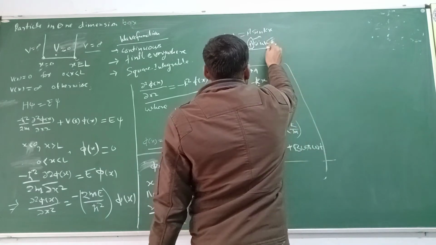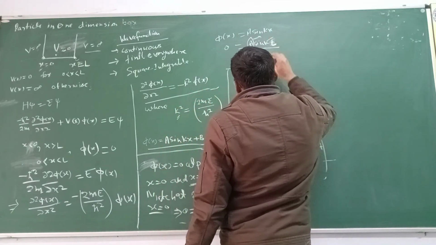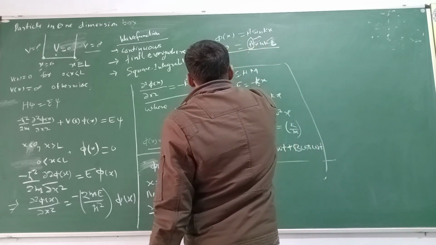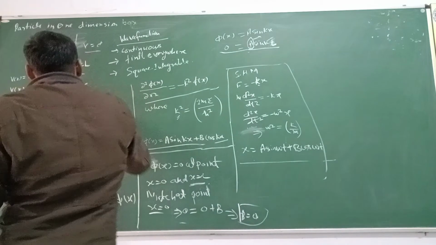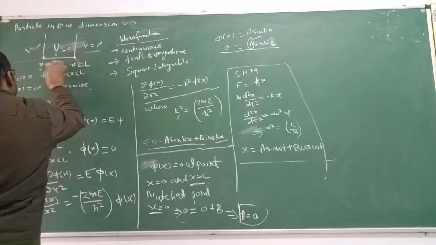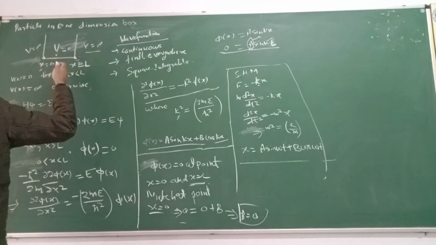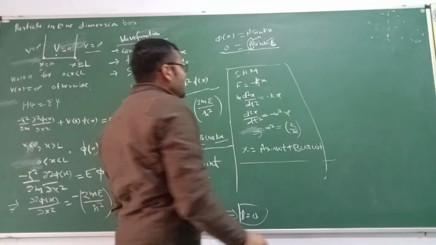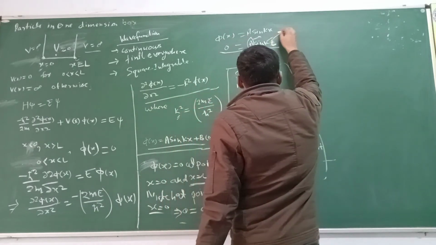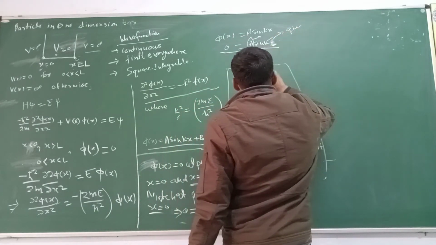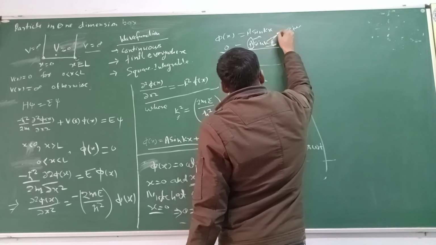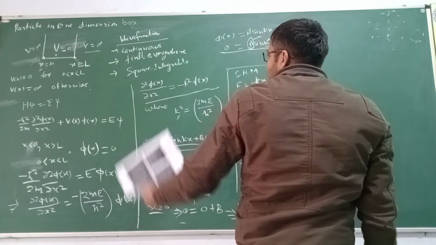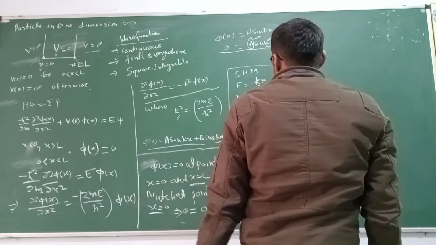If you put a equal to 0, the whole wave function will be 0. It means that there will be no wave function in the entire region. This cannot be possible because the particle definitely exists in this region. So the wave function cannot be 0, which means a cannot be 0. Also, k cannot be 0, because if you put k equal to 0, the whole wave function will be 0.